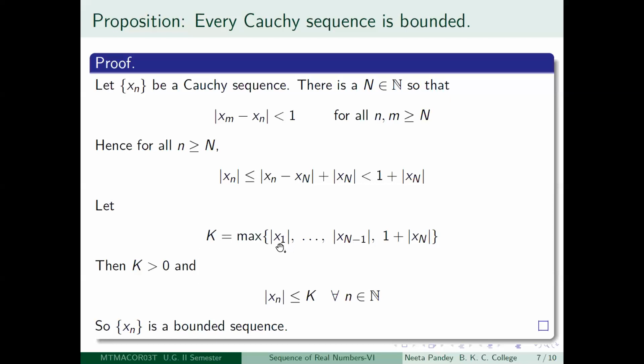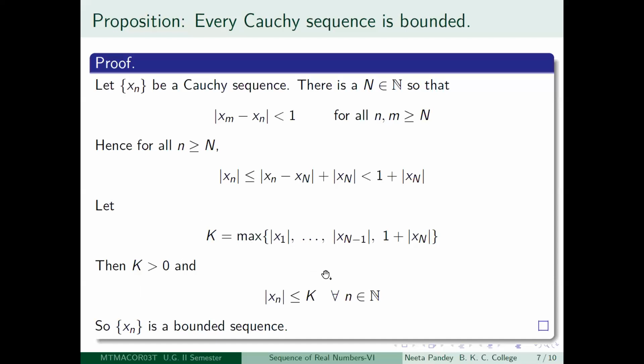Now, each of these numbers is non-negative, they are all greater than or equal to 0. And this one, 1 plus mod x capital N, is strictly greater than 0. So if you look at the maximum, that will be strictly greater than 0. And the way you have chosen your capital K, notice that mod x1, mod x2, mod x3, etc. till mod x capital N minus 1 are all going to be less than or equal to K because it is the maximum of them.